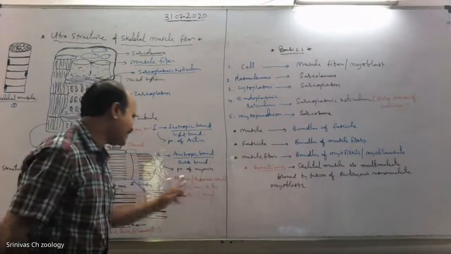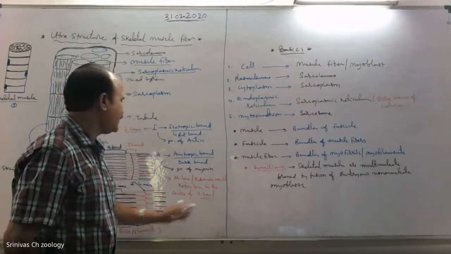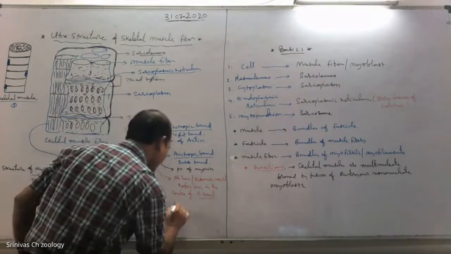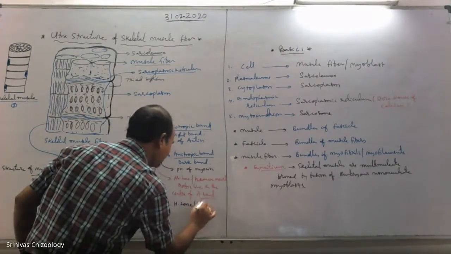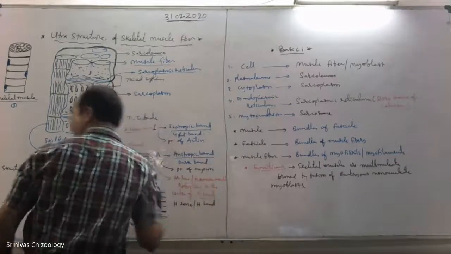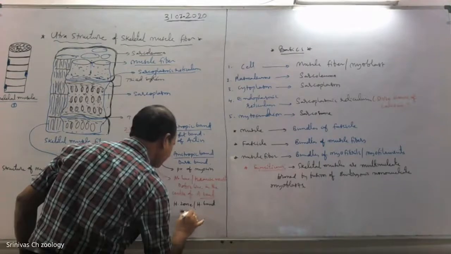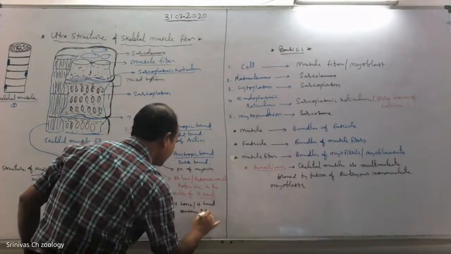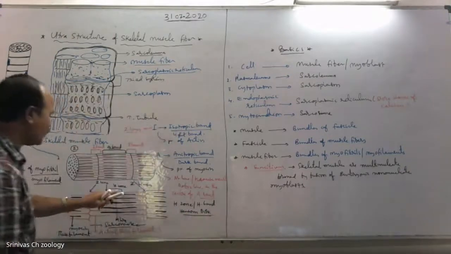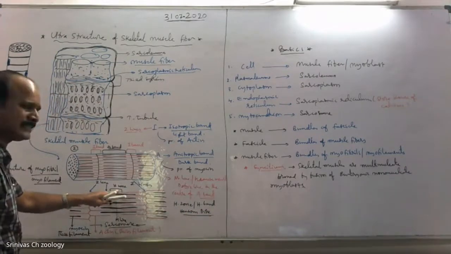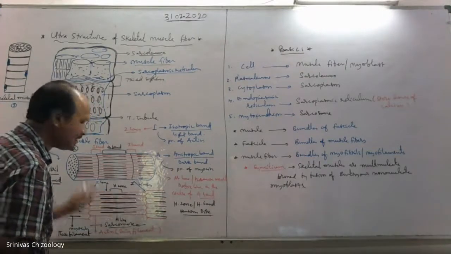See, M line or crosses membrane, Dobie line, the center of A band, right? And an H zone, remember H zone or Hensen's disk. It's called H zone or H band, or it's also known as Hensen's disk. In the center of A band, H zone or H band or Hensen's disk is present. It is relatively less dark when compared with the sides.